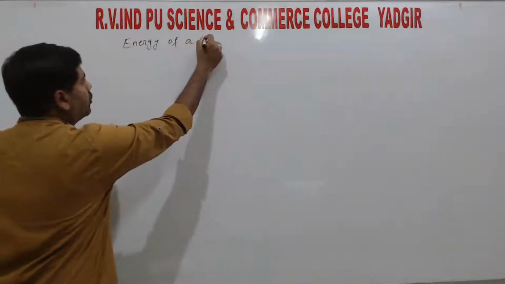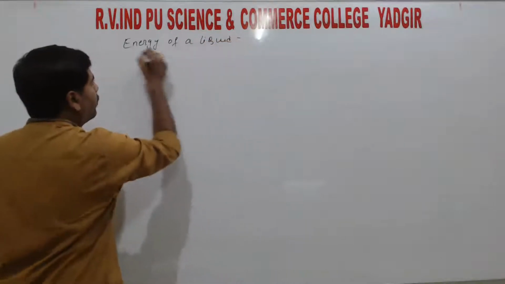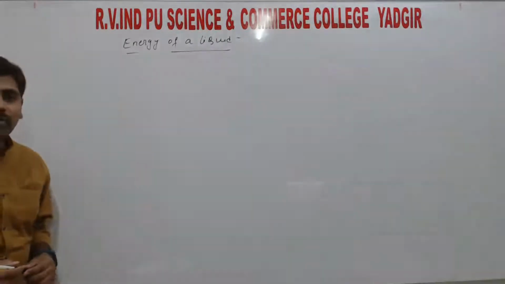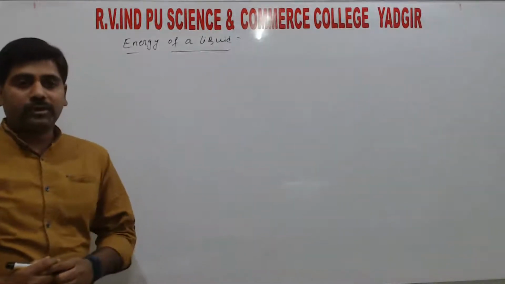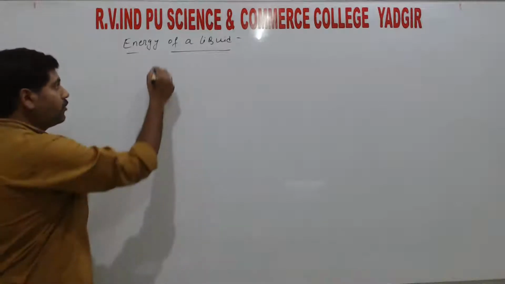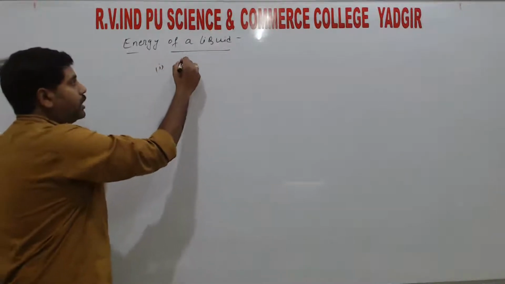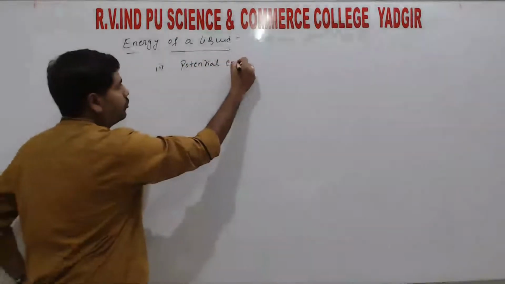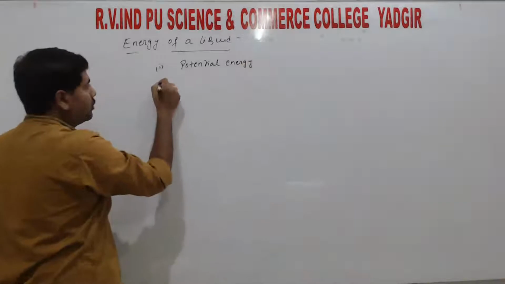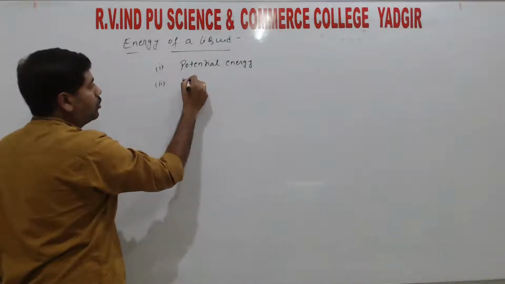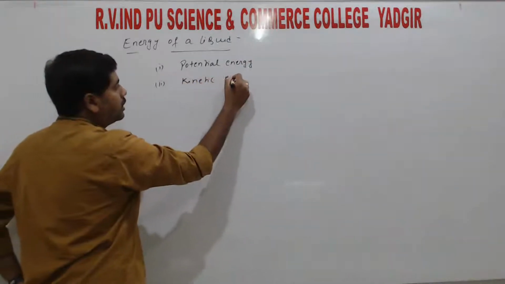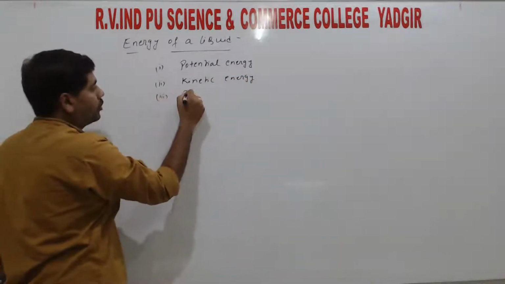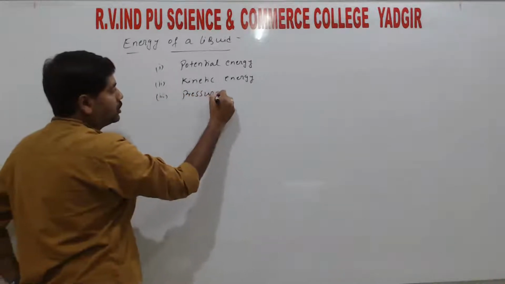Energy of a liquid or fluid, right? So a liquid possesses three types of energies. In that, the first one is potential energy. The second one is kinetic energy, and the third one is pressure